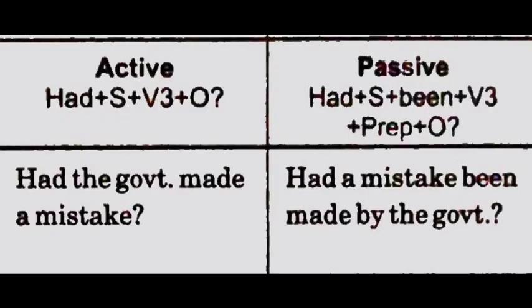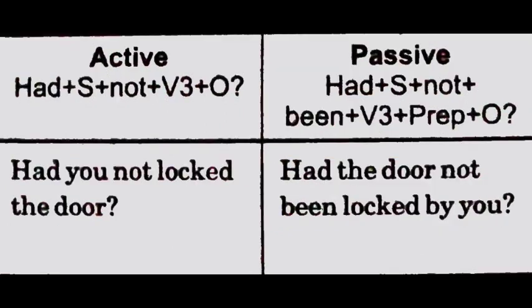Similarly, for interrogative, the active voice is of the form had plus subject plus third form of the verb plus object. And when we change it into passive voice, it will change into had plus subject plus been, B-E-E-N, plus third form of the verb plus preposition and object. For example, had the government made the mistake? So, had a mistake been made by the government?